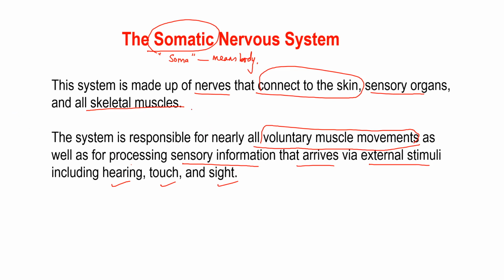They are made up of nerves which connect to the skin, sensory organs, and all the skeletal muscles. The somatic nervous system is responsible for all kinds of voluntary muscle movement, as well as it processes the sensory information that arrives via external stimuli, which includes hearing, touch, or visual, meaning sight-related stimuli. Clear?